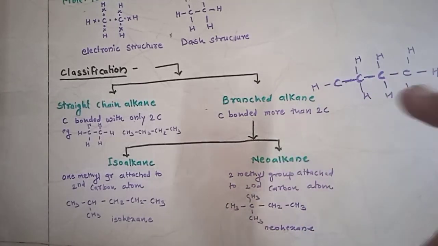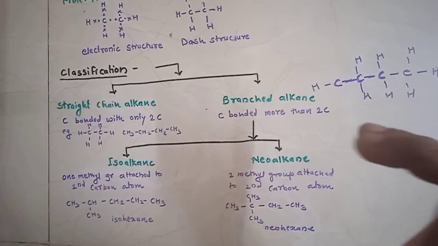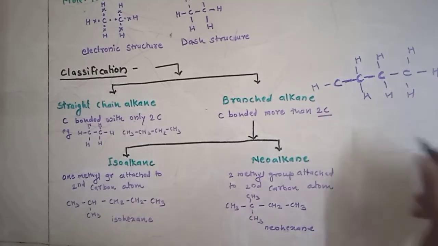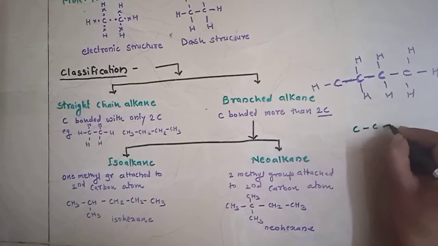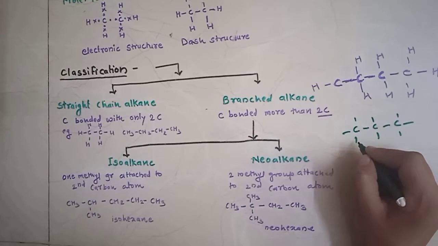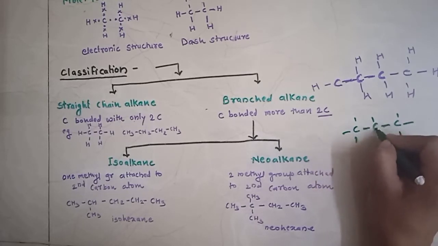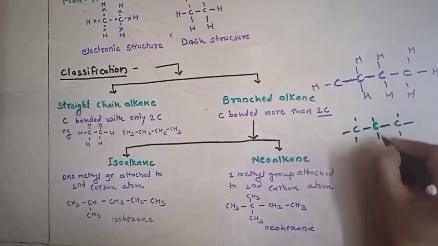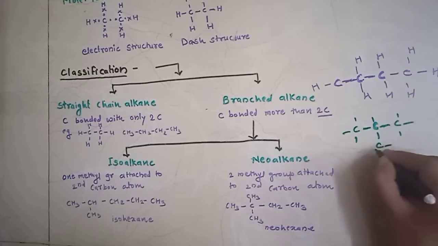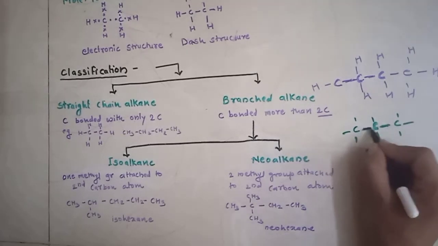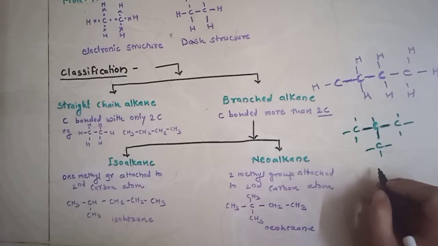The branched chain alkanes are those where a carbon atom is bonded to more than two atoms. Look here, more than two atoms. Suppose this carbon chain: in the first step we studied the straight chain, where a carbon is attached to only two carbons. In branched chains, the carbon is attached to more than two carbons. Here, this center carbon is attached to three carbons. So this is a branched chain.